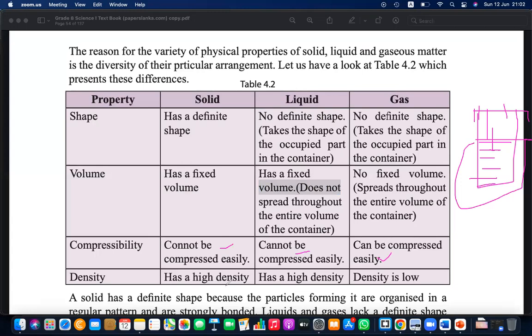Density. We will learn that in future. So solid density is very high, but here gas density is very low.